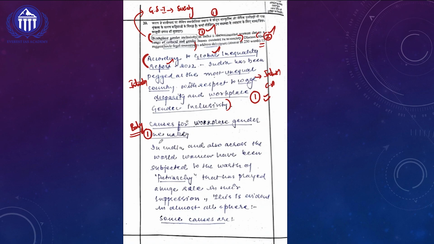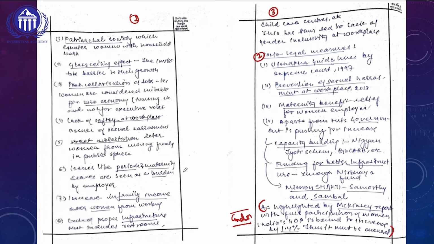If you look at the body of the answer, here this topper is first talking about what are the causes of gender inequality. So the main cause is patriarchy, which this topper has underlined, and then she has written in a point-wise format. Almost 8 major points she has written.